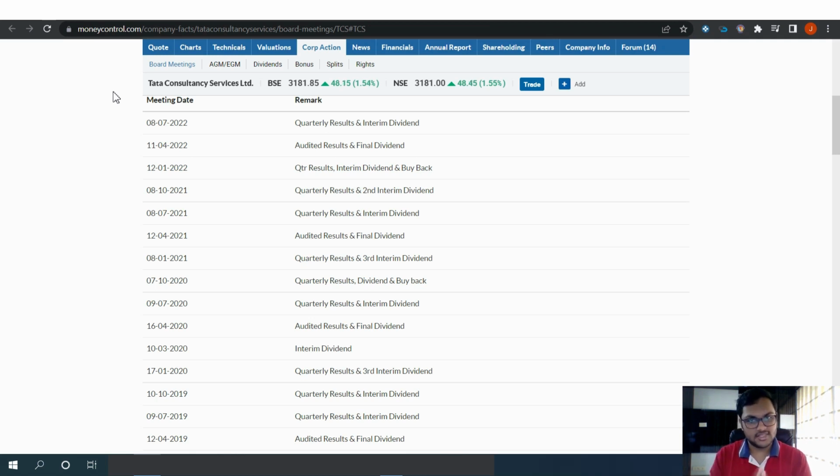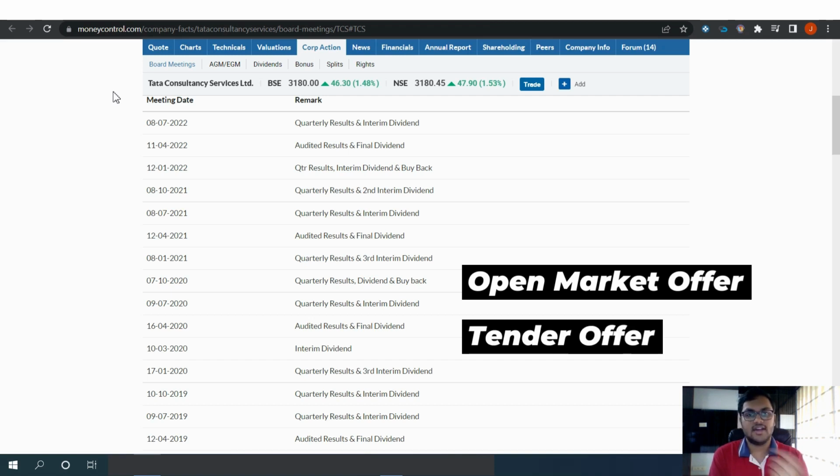But again, here the concept of the X date comes, like there was an X dividend date. Whatever the X date is, one day before that is the last date till which you can buy the shares if you want to be eligible for the buyback, right? Because of T+2, like I've explained to you. But now in this, there are 2 options. One is an open market offer and one is a tender offer.